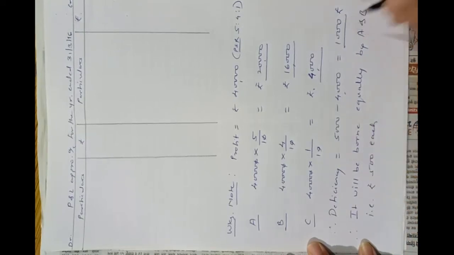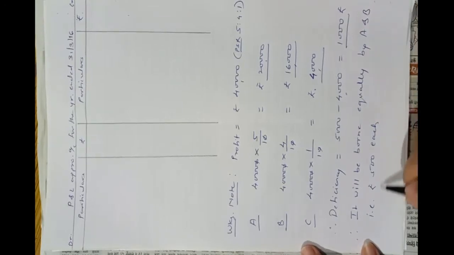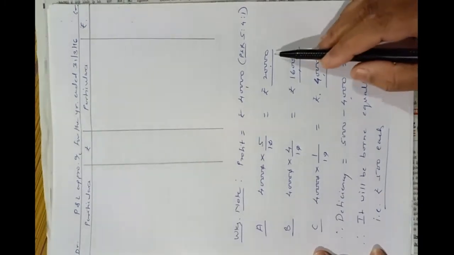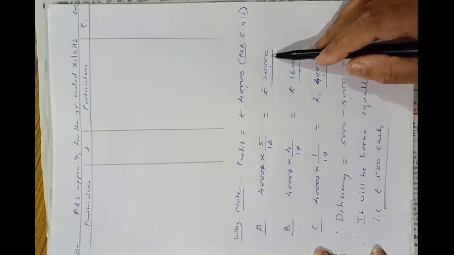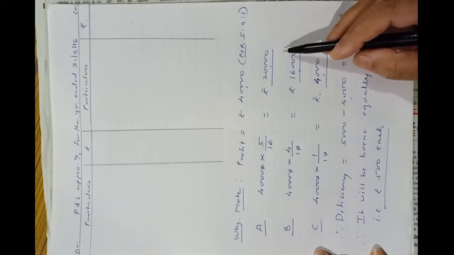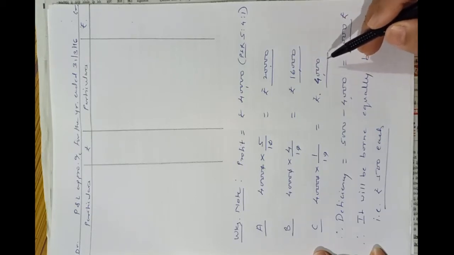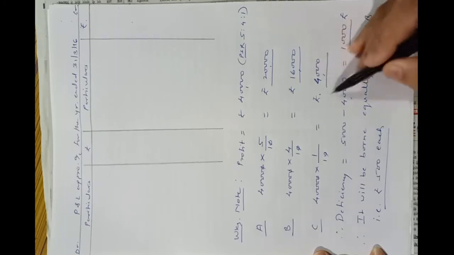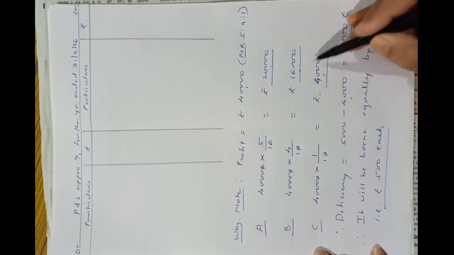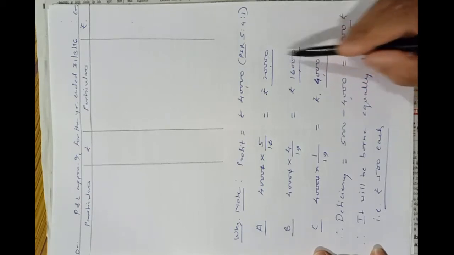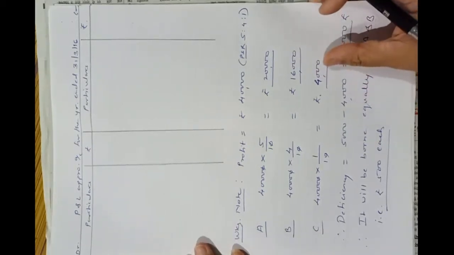When we distribute 1,000 equally between A and B, it is rupees 500 for A and rupees 500 for B. It means A will give rupees 500 from his share to C, B will give rupees 500 from his share to C, and so C will get 500 plus 500, 1,000 rupees more as per the guarantee given to him, and the profit of A and B will reduce by rupees 500 each.